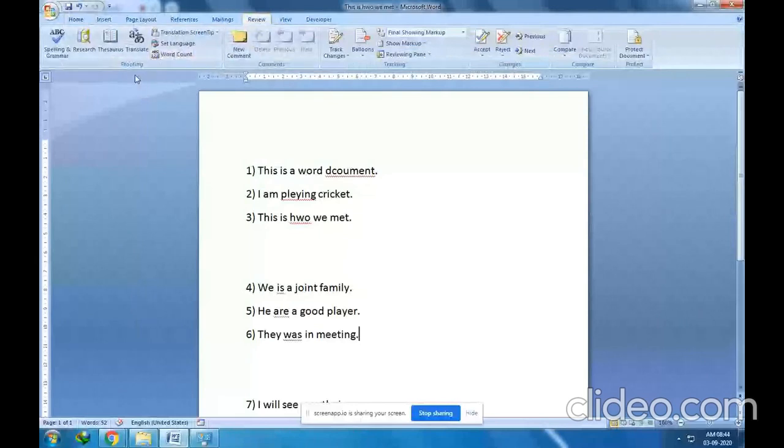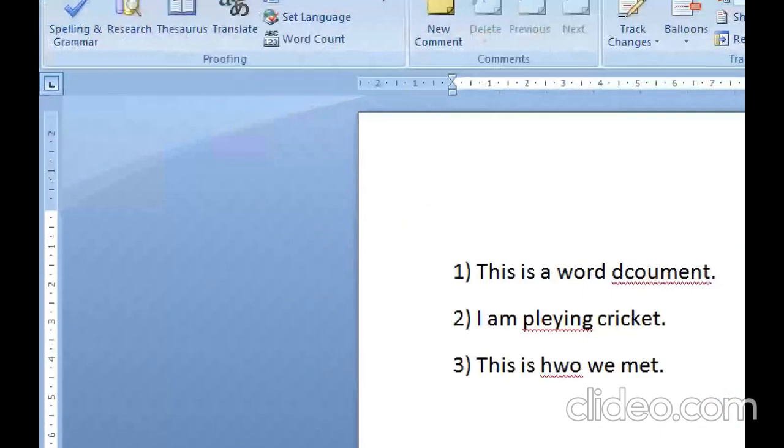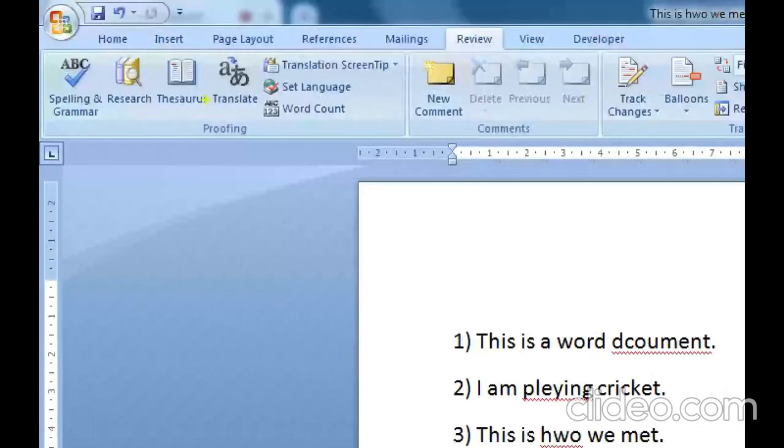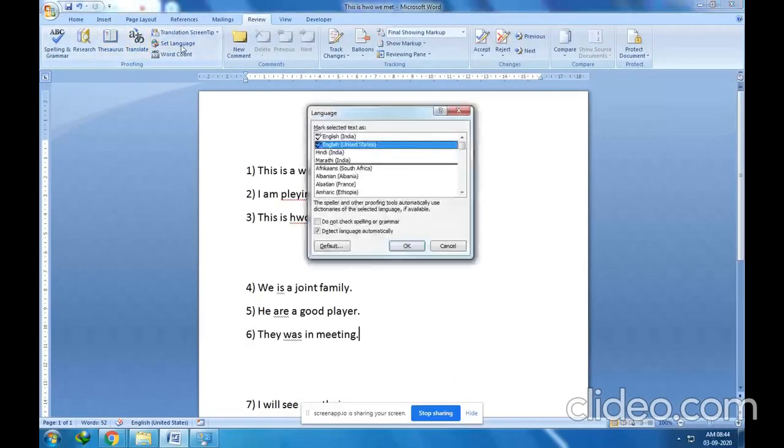Now go to the proofing group. Let me zoom in a little bit. Now you can see clearly there is a proofing group, and in that the set language option is there, correct? So in the review tab, go to the proofing group and go to the set language option. Click this button, set language. This dialog box appears, right?